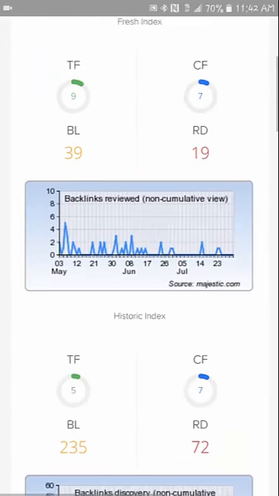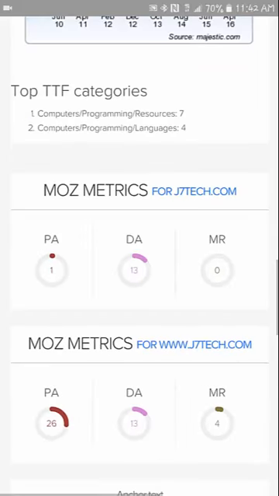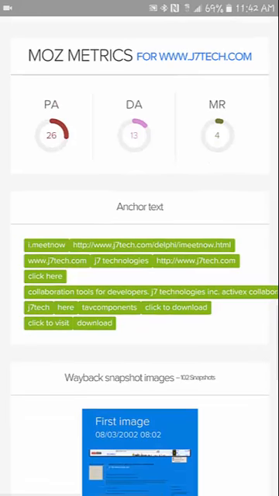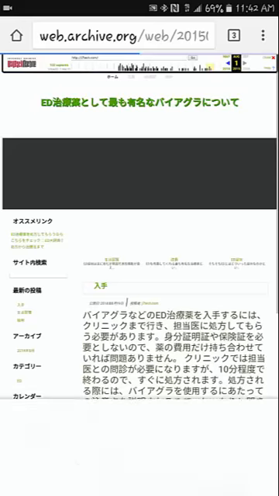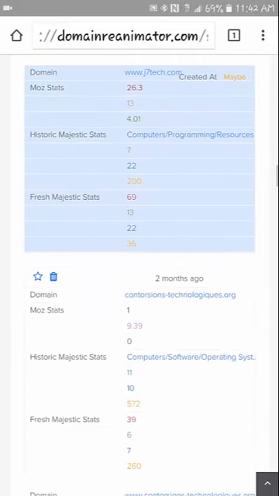J7tech.com. Sounds like it could be a brand of technology of some sort. So we got the trust flow, citation flow. Let's see down here. Looks like it might be technology, some type of app development, collaboration tools for developers. All right. And it looks like it might have been purchased for Chinese, Japanese. Yep, Chinese, Japanese spam. So we eliminate that one real quick.